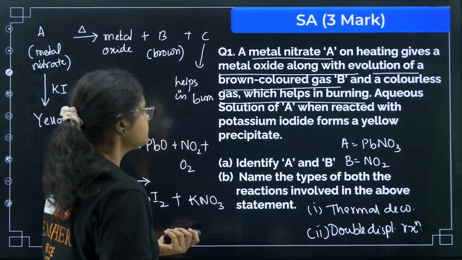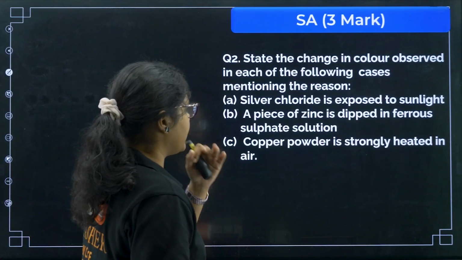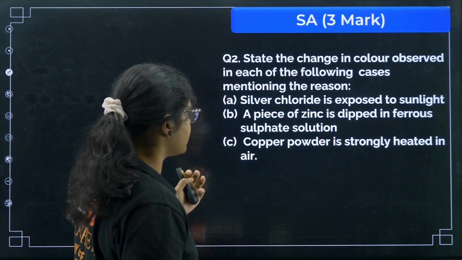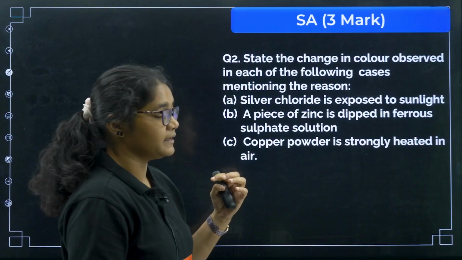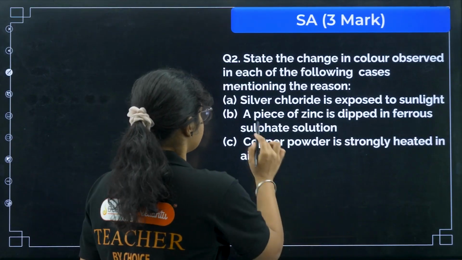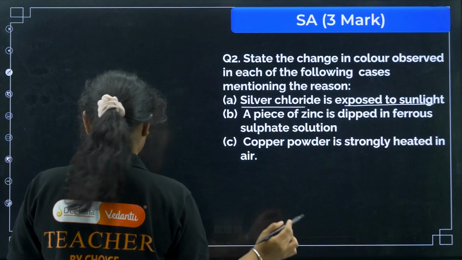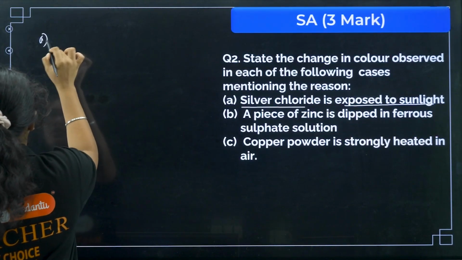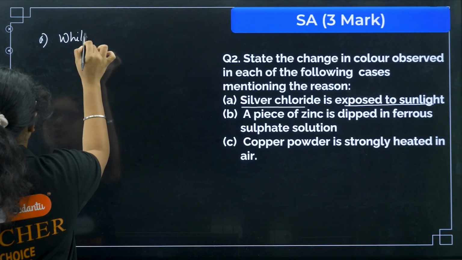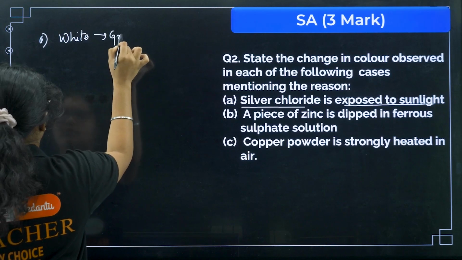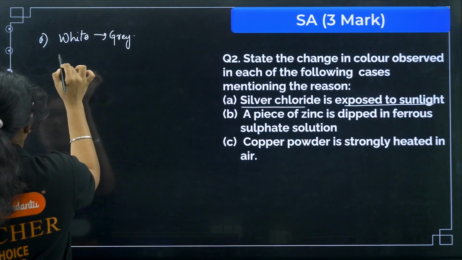Fine. Next question: state the change in color observed in each of the following cases, mentioning the reason. First, silver chloride is exposed to sunlight. So the color change here will be white to grey. What is the reason here?